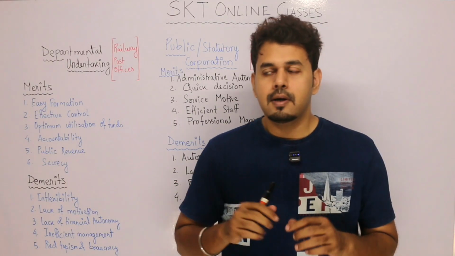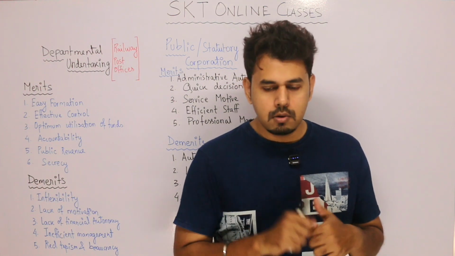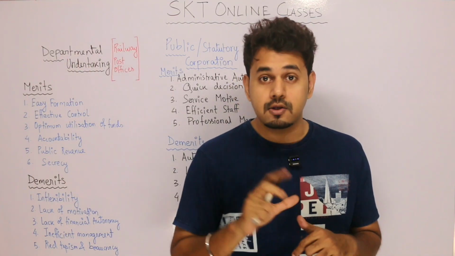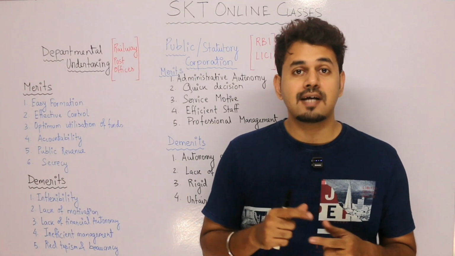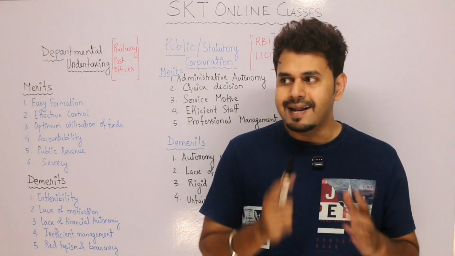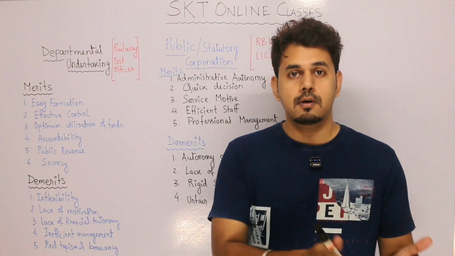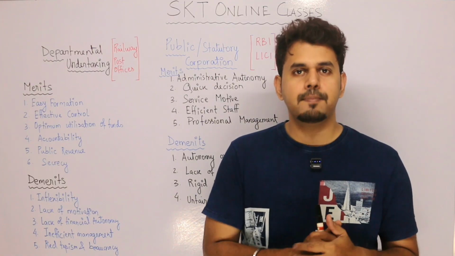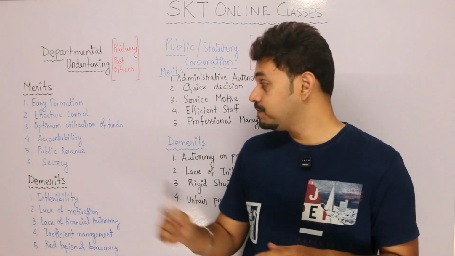Now, as far as accountability is concerned, since it's a government undertaking, a departmental undertaking is a government's department. So the government is also always answerable to the public. So accountability is to the public. Anything goes wrong, whom is the railway department, Indian Railways, accountable to? They are accountable to the public. So public accountability is there in case of departmental undertaking.